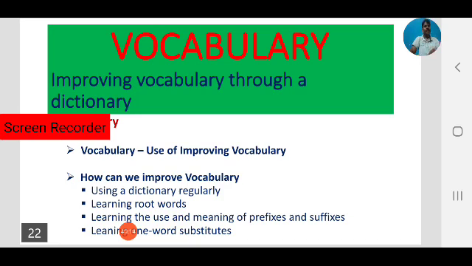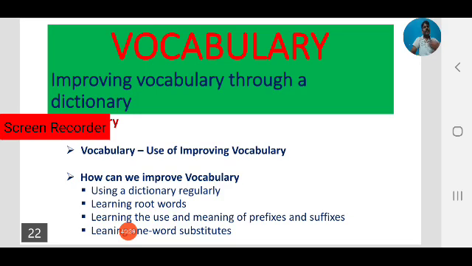Okay, why should we improve our vocabulary? Every language has its own vocabulary, and learning vocabulary has many uses. The first one is we can express. If you improve your vocabulary, then only can we express our thoughts effectively. That is one area.